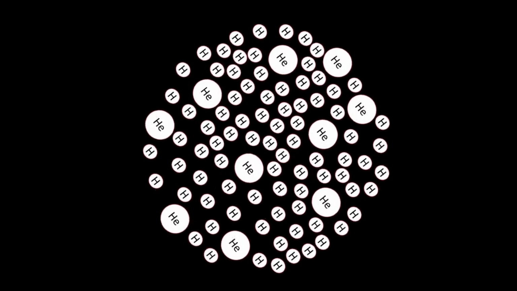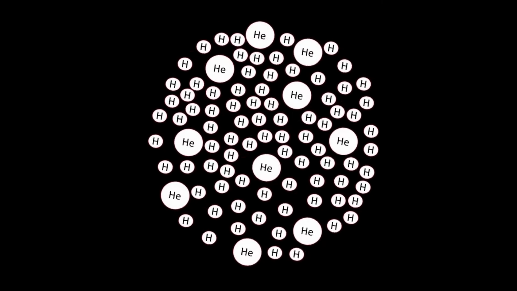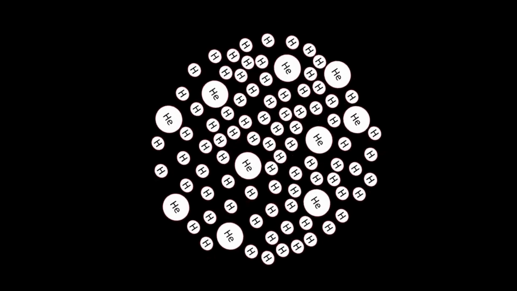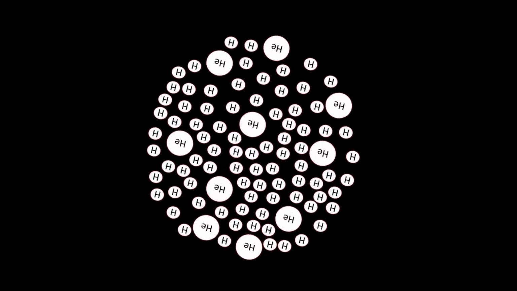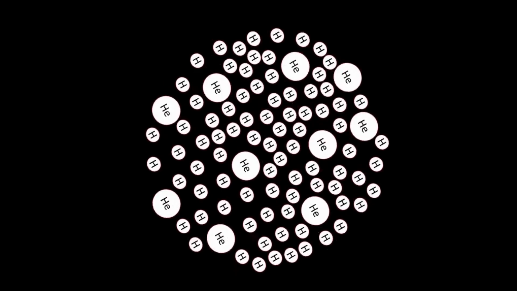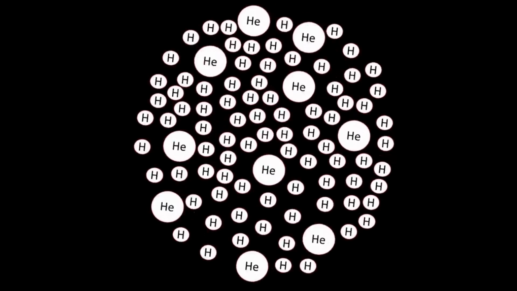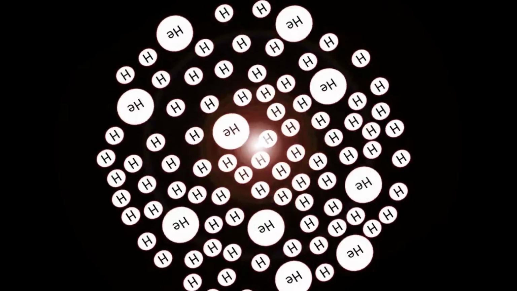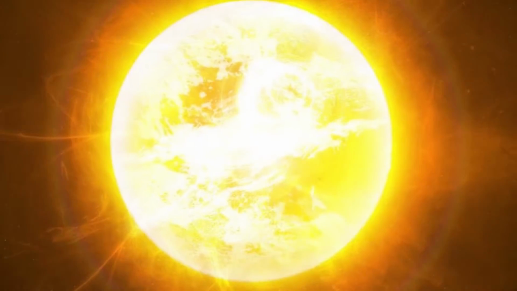When the gravitational force is massive enough to overcome the pressure against it, the cloud gets denser and denser, hotter and hotter. Eventually the temperature and pressure in the core are high enough to ignite hydrogen fusion, and a star, like our sun, is born.